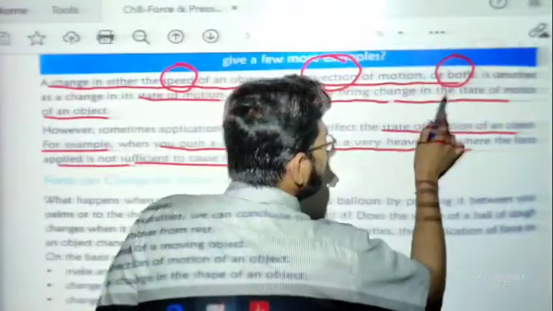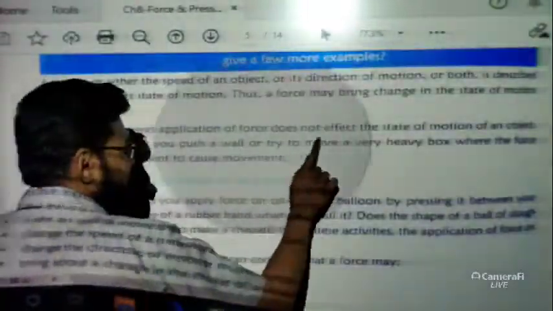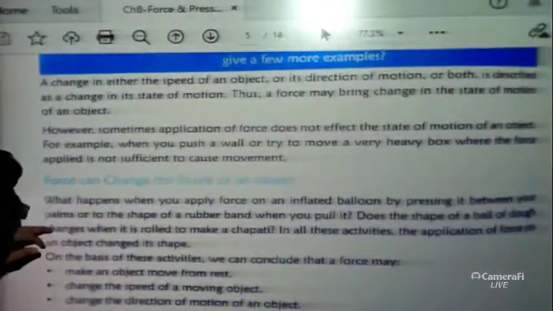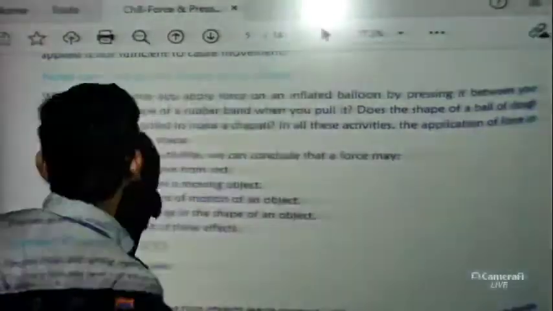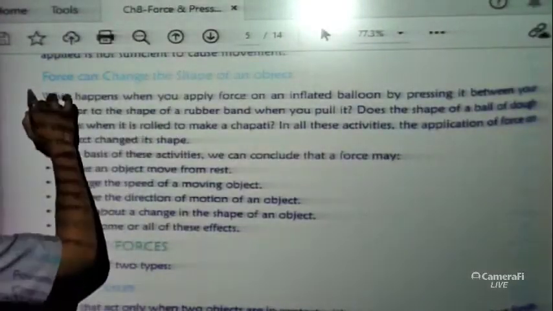So these are a few quite interesting things about forces. I hope you can correlate the things. Try to correlate them with your daily work. Now let us discuss the next thing, which is that force can change the shape of an object.